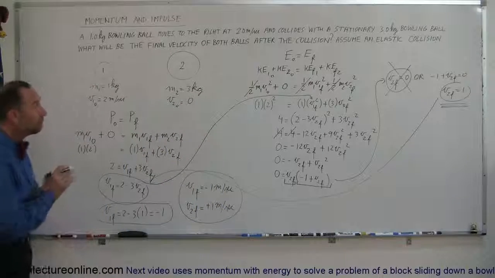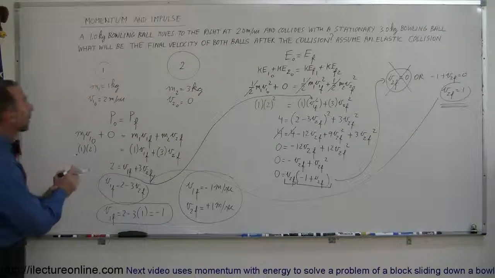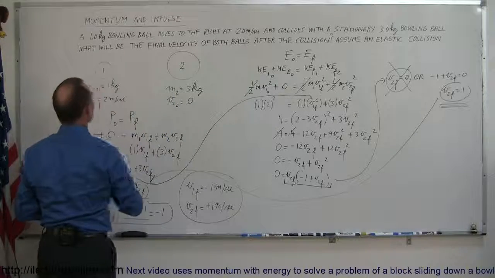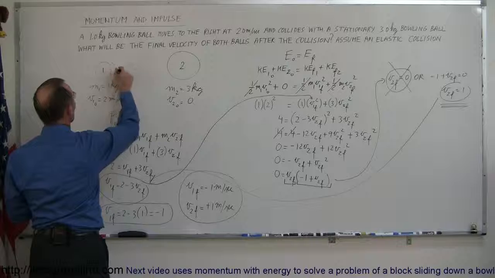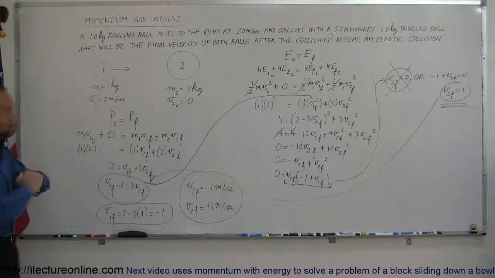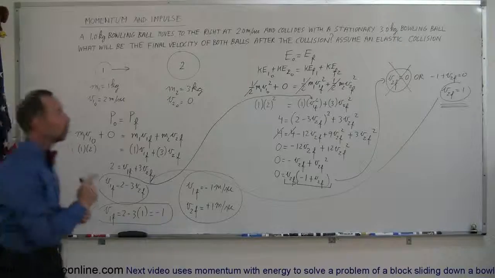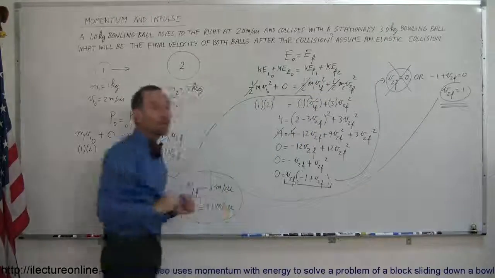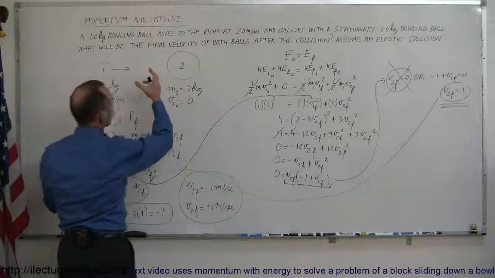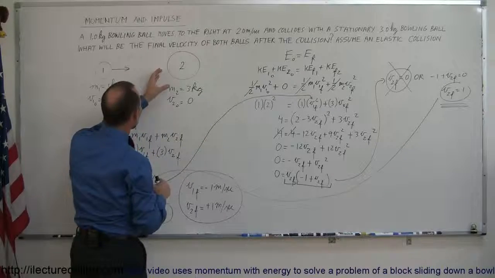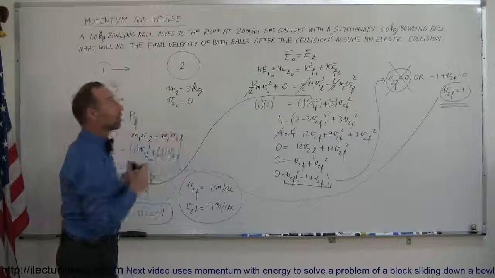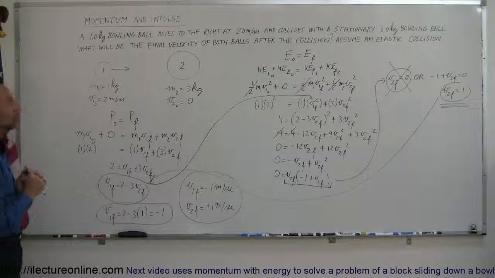So again, recapping, we had a problem where two balls are colliding. This ball is stationary before the collision. This ball was moving to the right at 2 meters per second. The two balls collide. You're not quite sure what happens, but you do know that it's an elastic collision, which means that they have independent velocities after the collision. The assumption is that the big ball probably moves to the right, the little ball probably gets pushed back, but you don't know. They may both be moving to the right after the collision. Let's find out what the solution is.